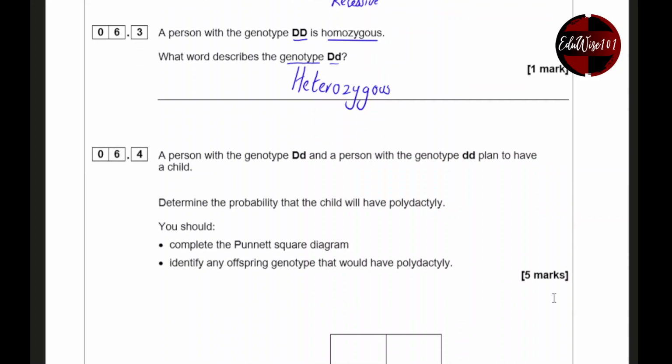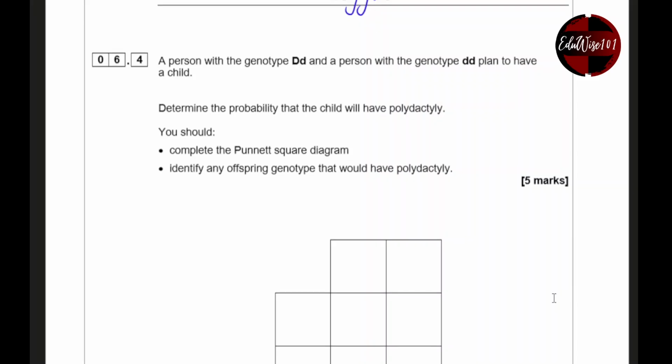A person with the genotype capital D, lowercase d, and a person with the genotype lowercase d, lowercase d plan to have a child. Determine the probability that the child will have polydactyly. Now, if the child has capital D capital D, or capital D, lowercase d, then they'll still have polydactyly.